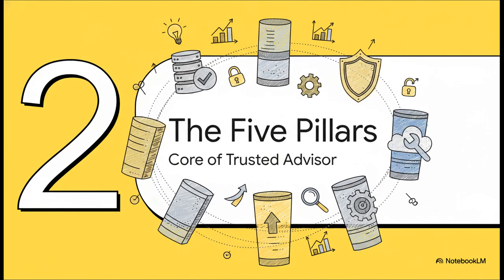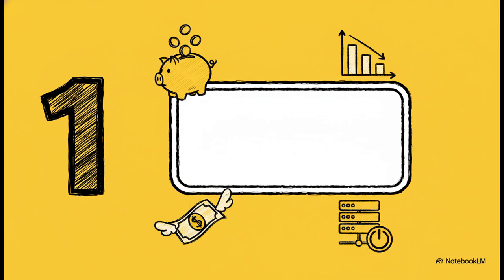Okay, now for what is maybe the most critical part for your exam. Seriously, pay close attention here. We're talking about the 5 pillars. Trusted Advisor basically sorts all of its checks into these 5 distinct categories, and you absolutely have to know these. So let's kick it off with pillar number 1, and honestly, it's the one everyone gets excited about: cost optimization.